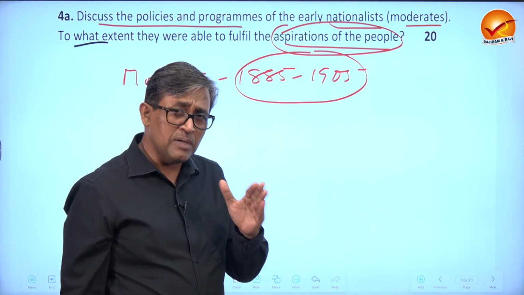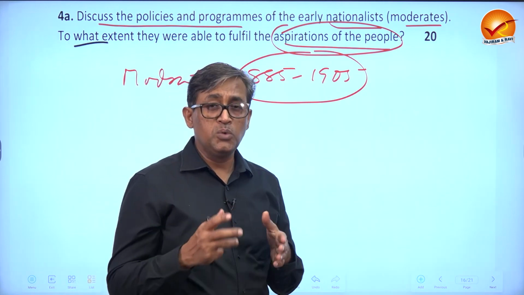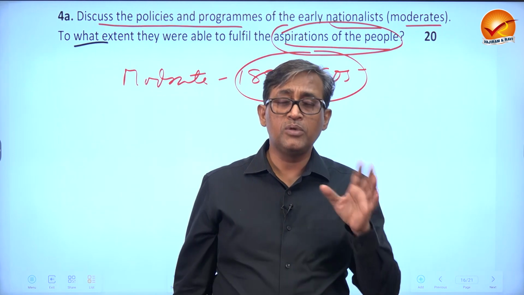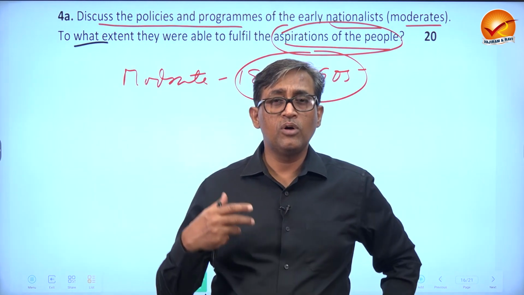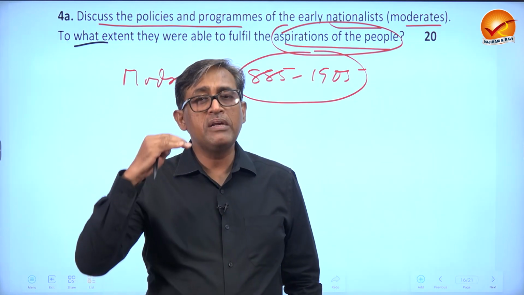But at least some concessions they got in bargain, like the 1892 Indian Council Act, through which they got indirect election, and the 1909 Indian Council Act, through which they got direct elections. These were some of the aspirations, at least of the middle class, that they got.